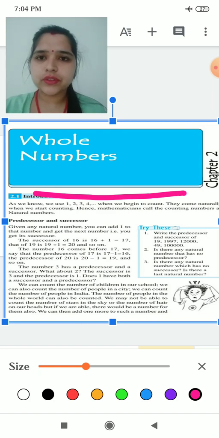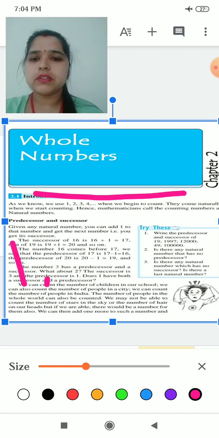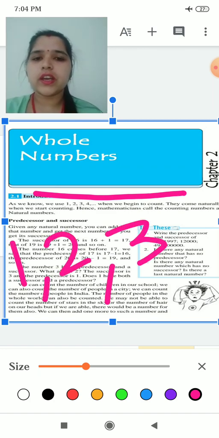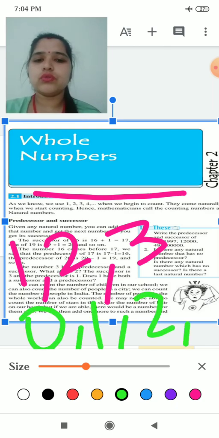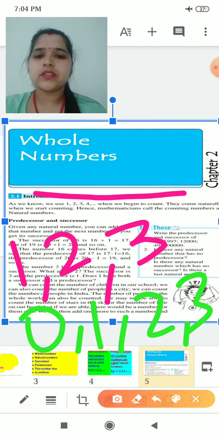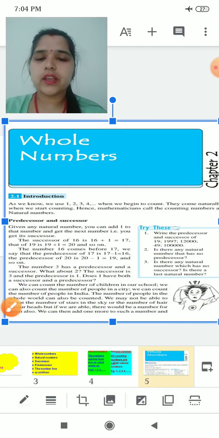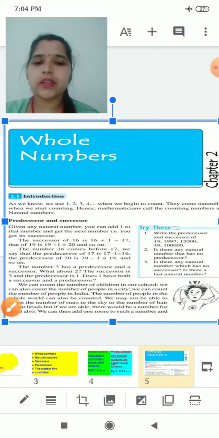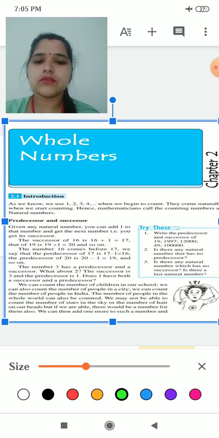We start counting from 1, 2, 3, 4, and they are natural numbers. If I say 0, 1, 2, 3, they are whole numbers. Understood?